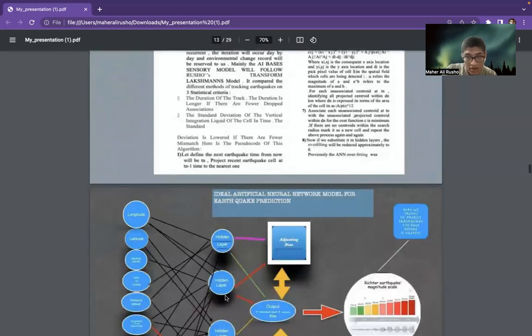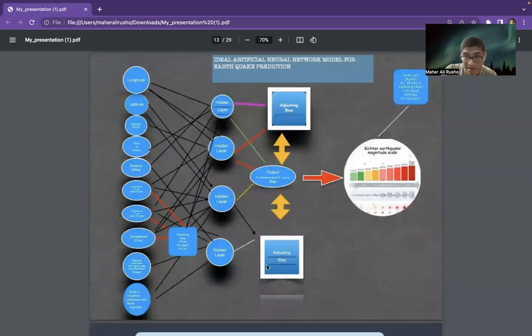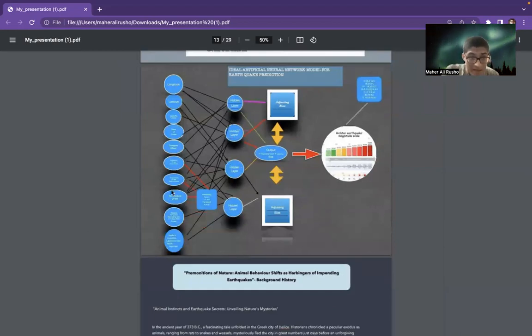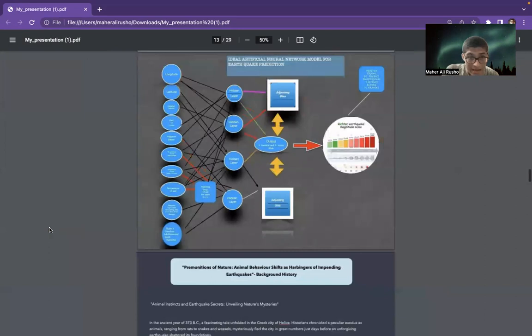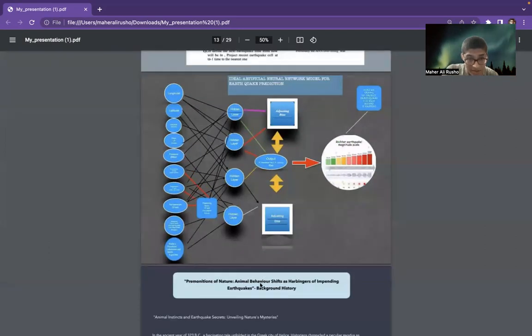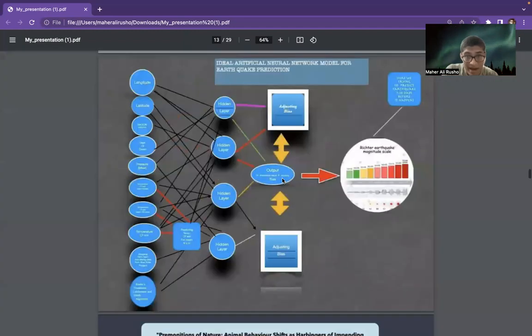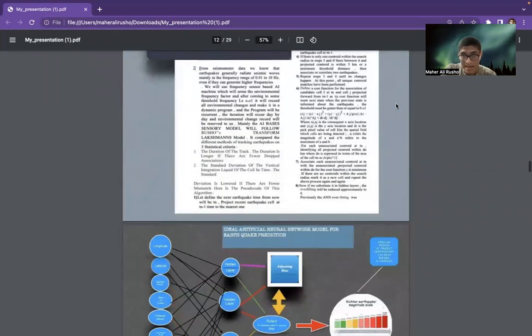After doing this, I replace my algorithm into the hidden layer of the artificial neural network for my prediction of earthquakes. You can see that I have used all the parameters, and in the hidden layers, my Rusho transform, Lakshmann and Smith model is replaced. It's the adjusting bias method, where it will give the theoretical result first and then it will be adjusted by bias. And after doing this, the model can predict earthquakes 7 to 10 days before, in Richter scale. So that's the first model I implemented.